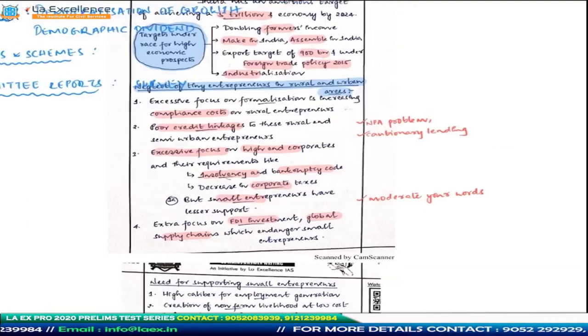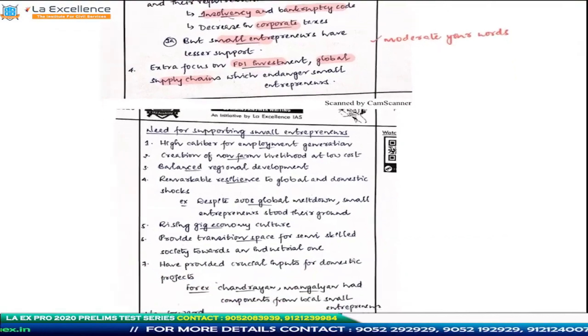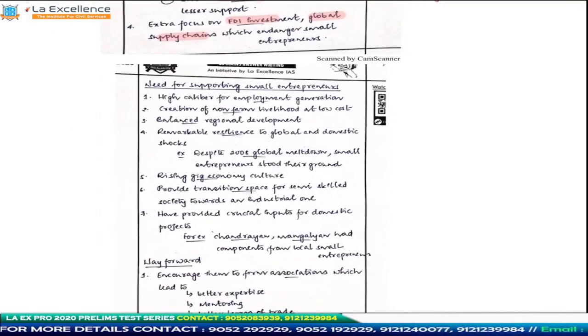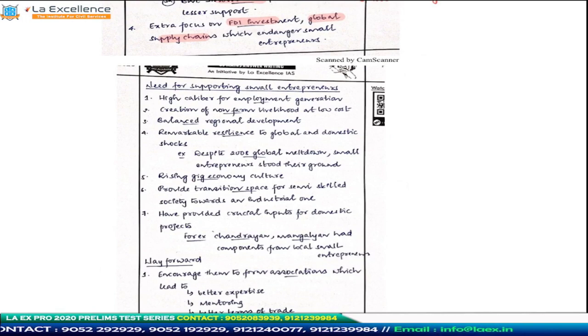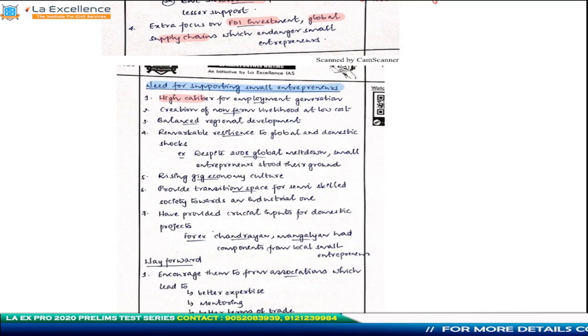Now I'll move forward and talk about the next part that he has written. Now he's talking about the need for supporting small entrepreneurs. Good. First, they have the highest capacity for employment generation. For example, the MSME sector contributes how much percent of the employment in the country? I want you to write it down in the comment section. The MSME sector: the contribution to employment, the contribution to GDP, and the contribution to exports. This way you'll be able to understand the importance of the MSME sector. Otherwise, if you passively read your newspaper, you'll read it and forget it. But if you research it and write it down in the comment section, maybe you'll remember it.